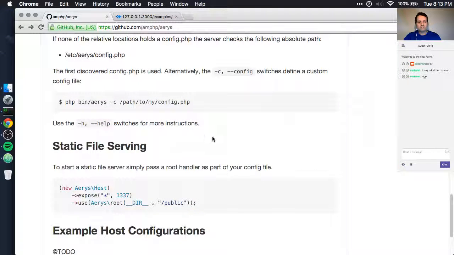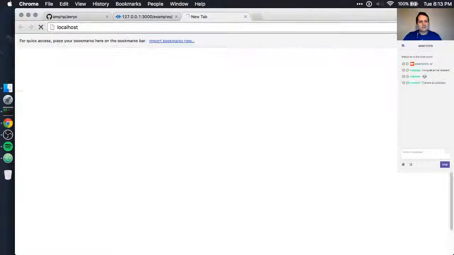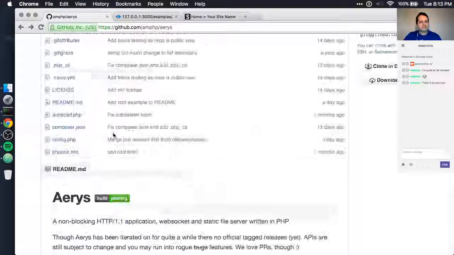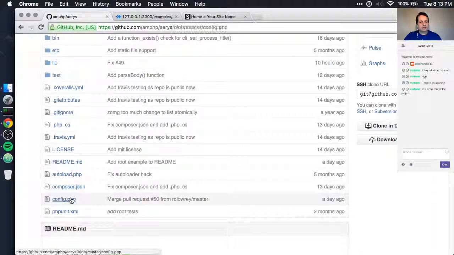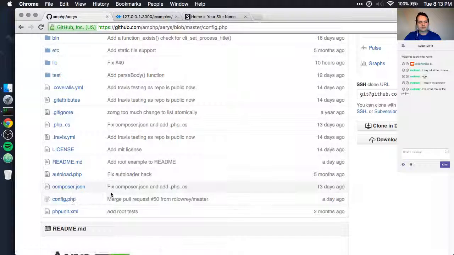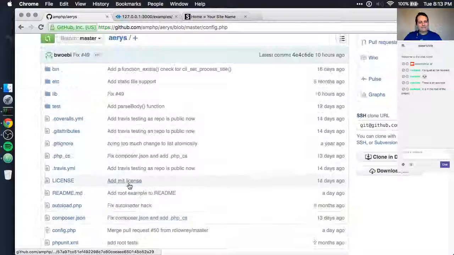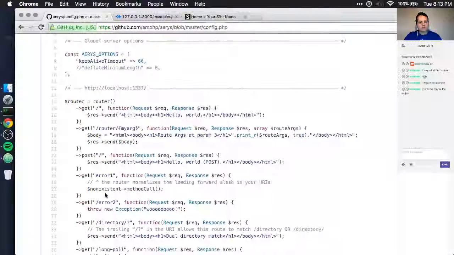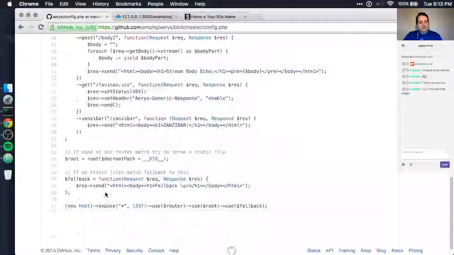Okay. Localhost. Where's the example? Oh, right in the root, of course. Oh. Okay, so here's an example of configuration.